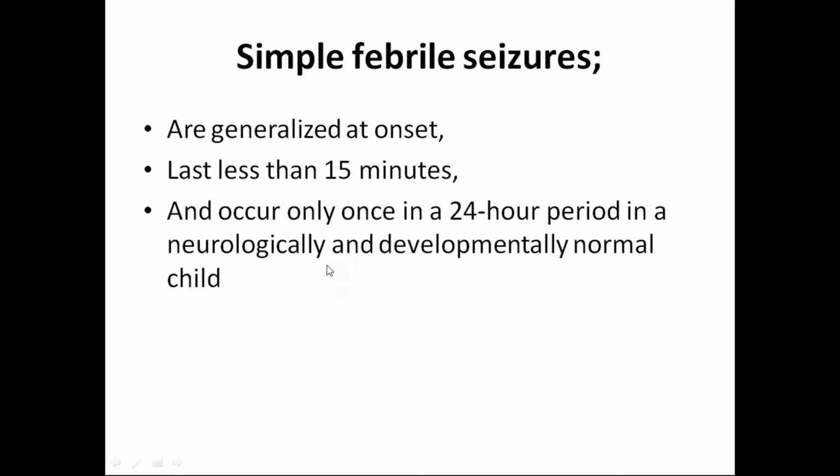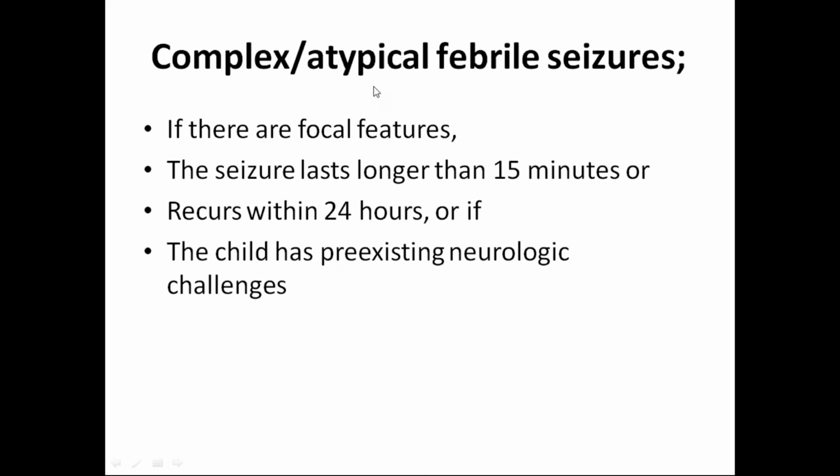It will not recur. But in case of complex febrile seizures or atypical febrile seizures, these are focal seizures, not generalized. Usually these seizures last for longer than 15 minutes. It will recur within 24 hours period, or if the child is having pre-existing neurological challenges, this is bad.